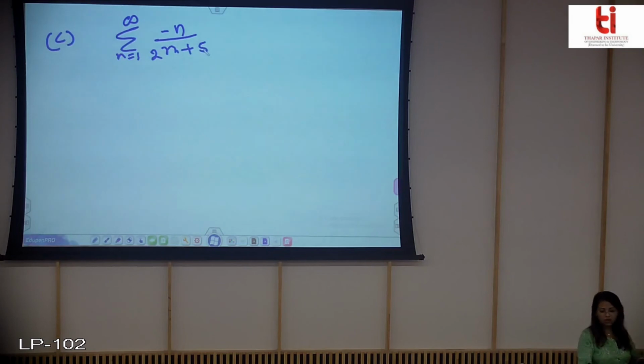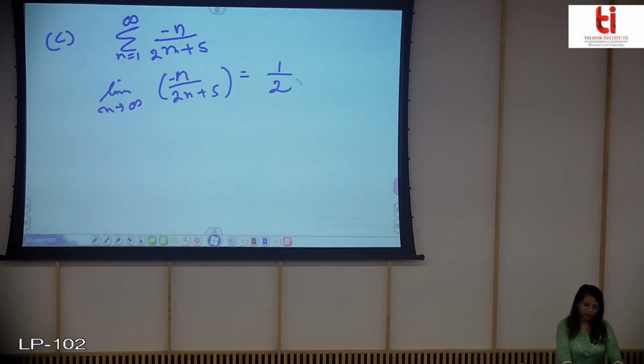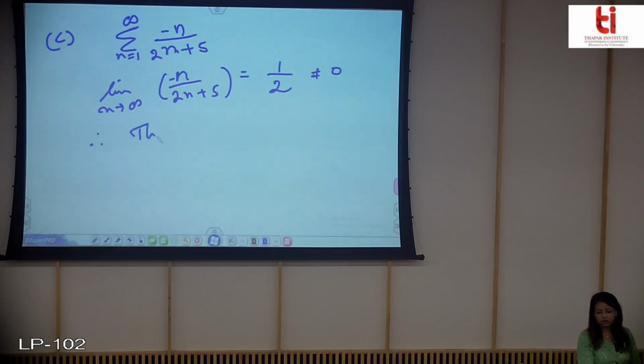Next example, I have this series. Now again if you find the limit of this, this is again saying that if the limit is not equal to 0, then therefore the series diverges.